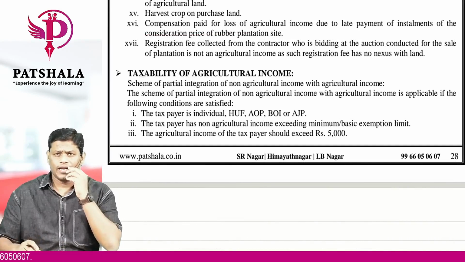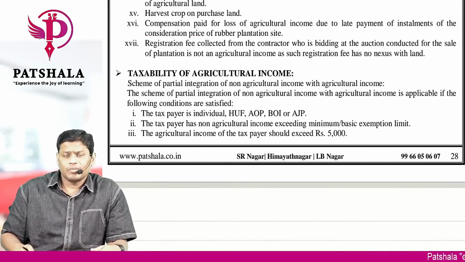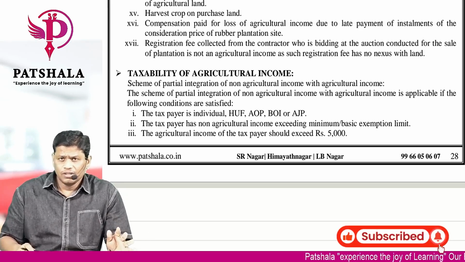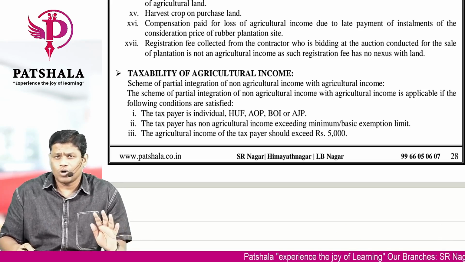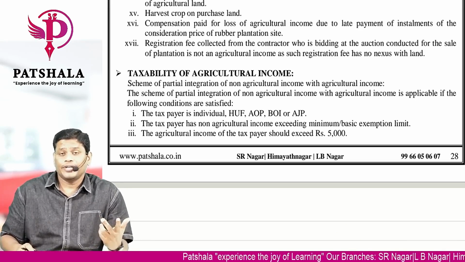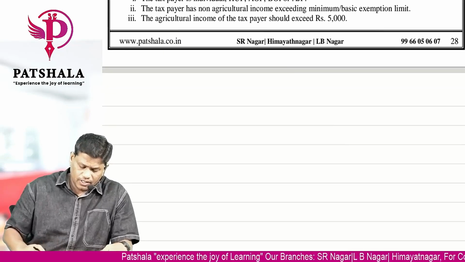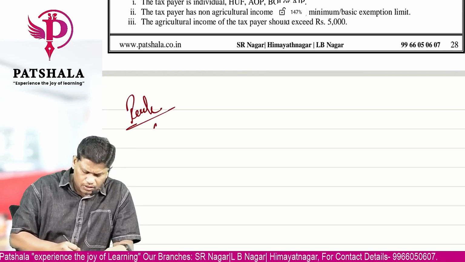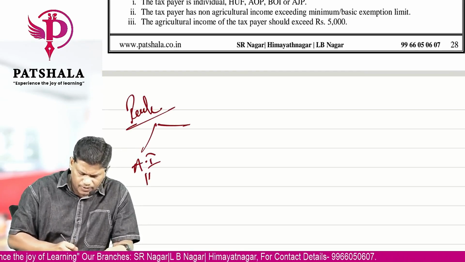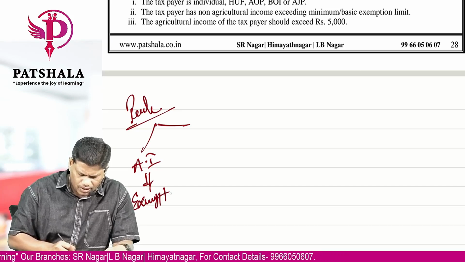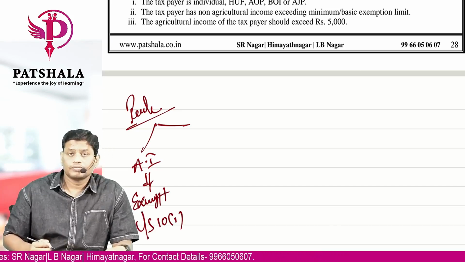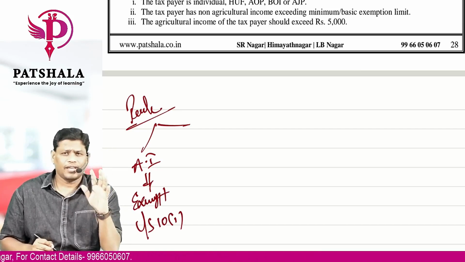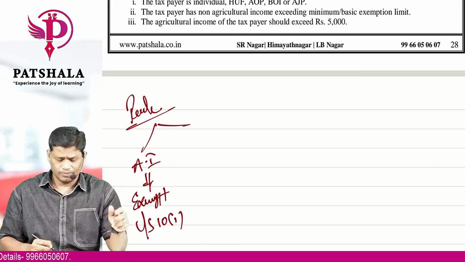Let's move on to the next one now, where let's see the taxability of agricultural income. Now we have seen the definition, what is agricultural income. Now all of you have understood what is agriculture, what is non-agriculture, right? Let's see the taxability of agricultural income now. Okay. The first thing that you have to understand is the rule. What is the rule? The rule is agricultural income is completely exempt from tax under section 10 subsection 1. Whatever may be the amount, lakhs, crores, anything, it is completely exempt from tax. There is no limit on it.